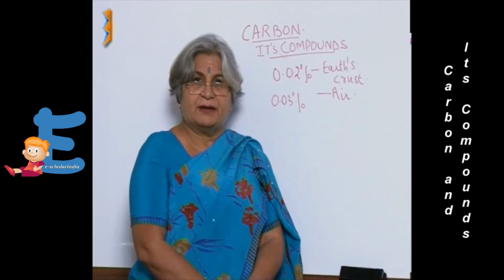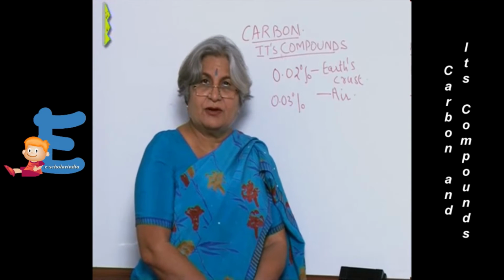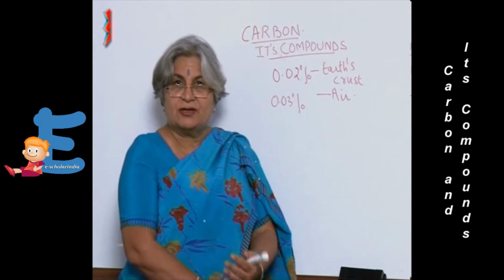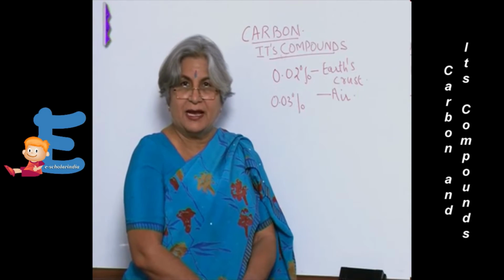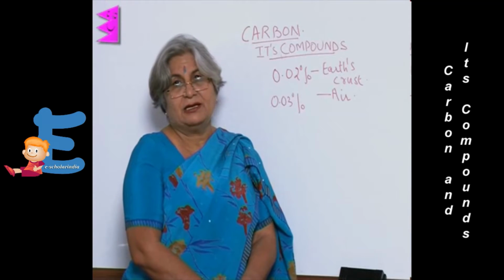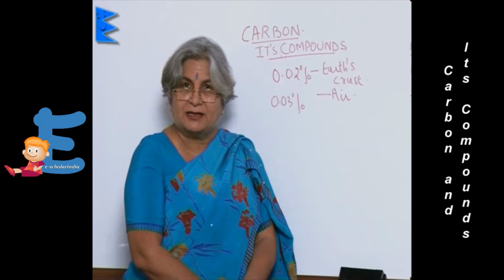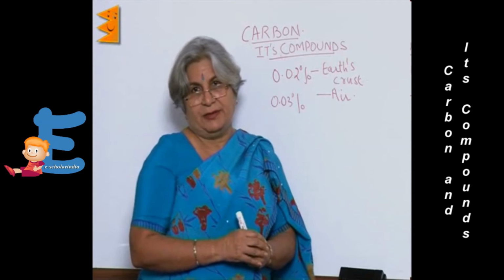In an ionic compound, when the bond is electrovalent, electrons are either lost or they are gained. When electrons are gained, it becomes a negatively charged particle, an anion, and when the electrons are lost, then it becomes a positively charged particle, a cation. Now let us take the case of carbon.